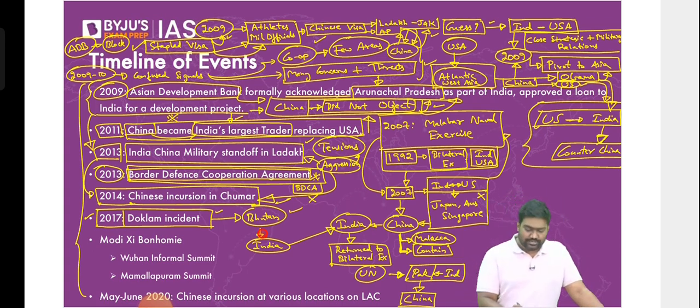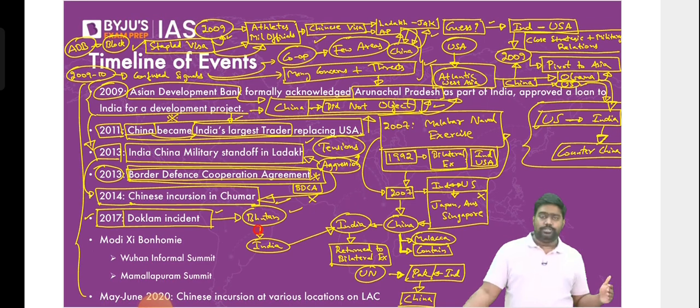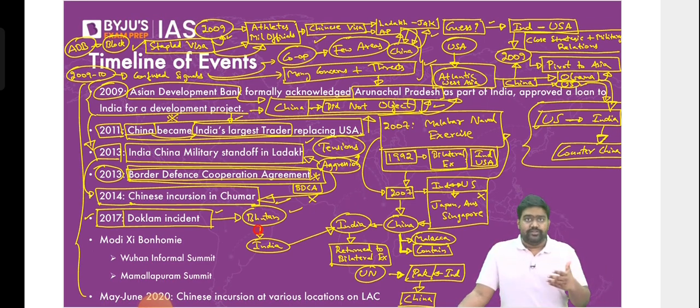This century would be the defining century for India and China, right? As they rise to global dominance. China is already a global power. India is on the way. So as we emerge as global powers, there will be either conflict and competition or cooperation. Or maybe a mix of both again, you never know. But as of now, we are in such a phase where China is hostile to India.